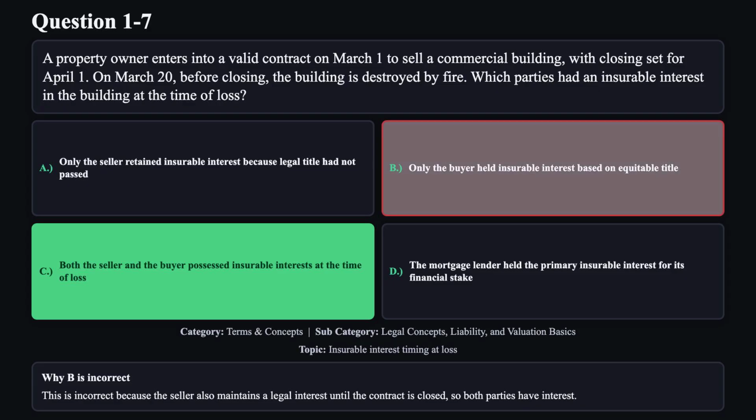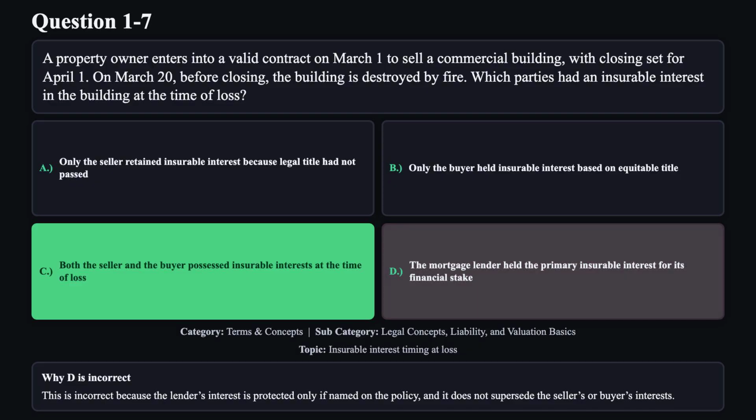Reason B is not correct. This is incorrect because the seller also maintains a legal interest until the contract is closed, so both parties have interest. Reason D is not correct. This is incorrect because the lender's interest is protected only if named on the policy, and it does not supersede the seller's or buyer's interests.